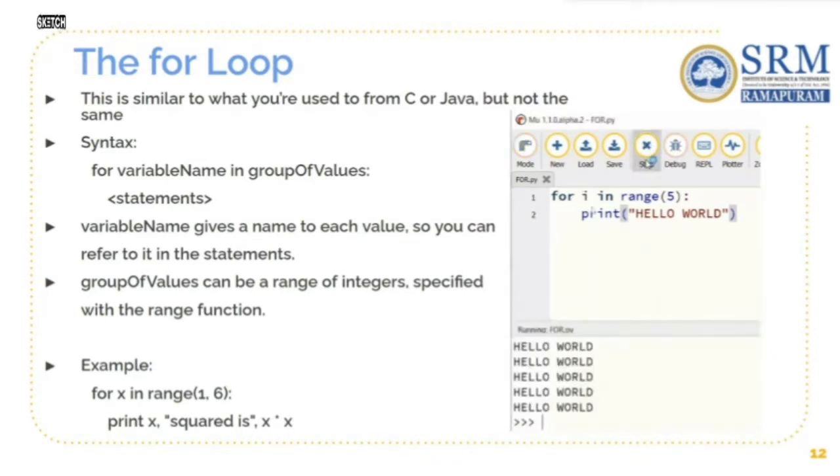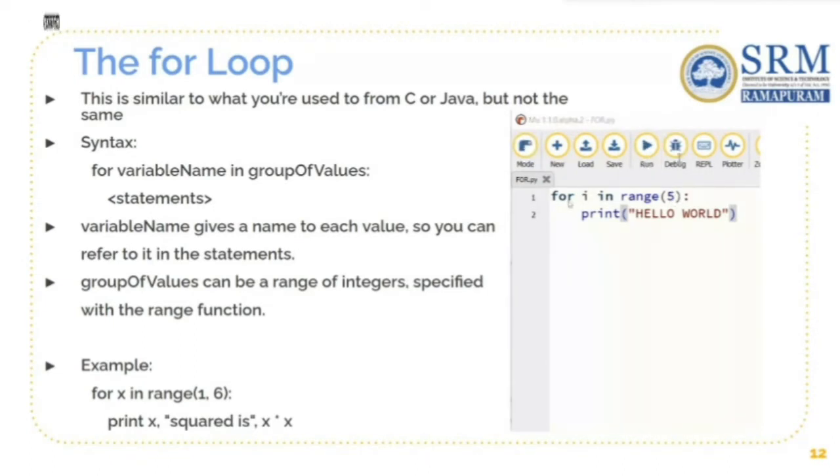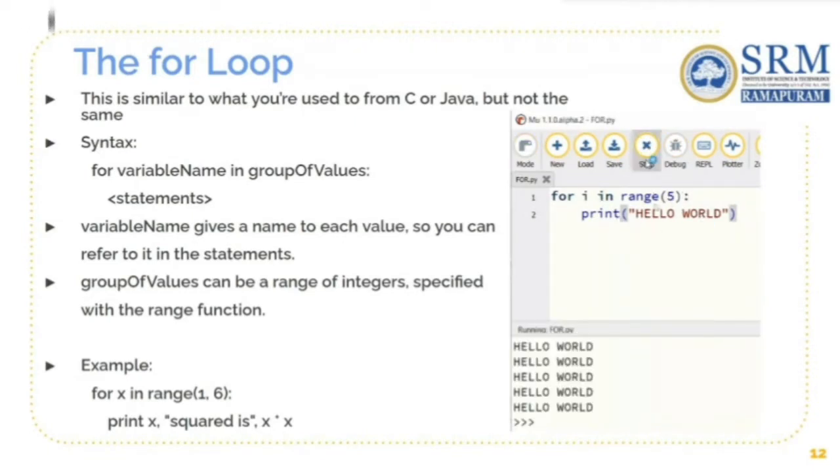Here i is a variable which is used to store the value of the range. For i in range of 5, print hello world. So in the range of 5, the hello world will be printed 5 times. I'll be explaining the range function in the next slide.